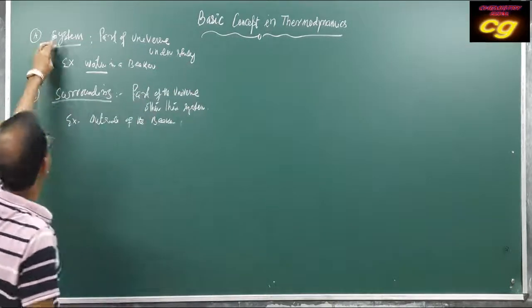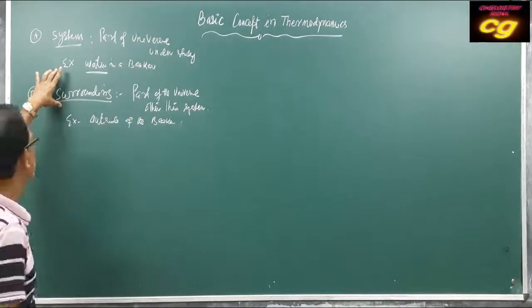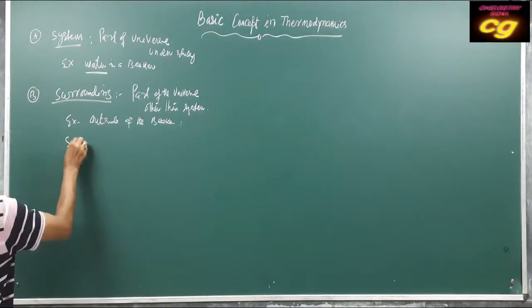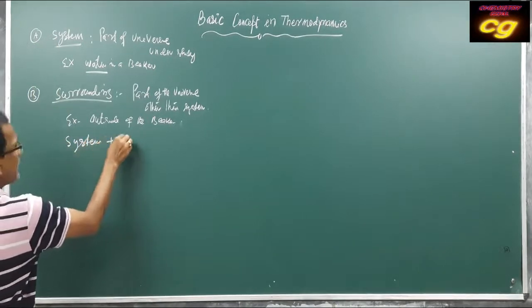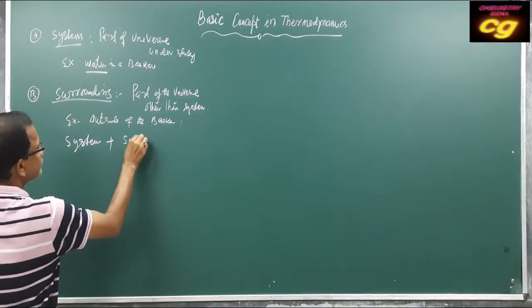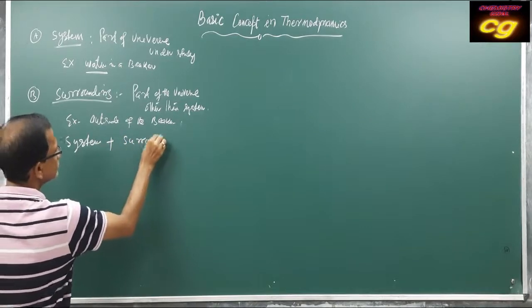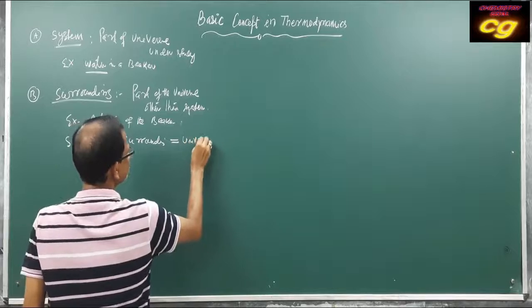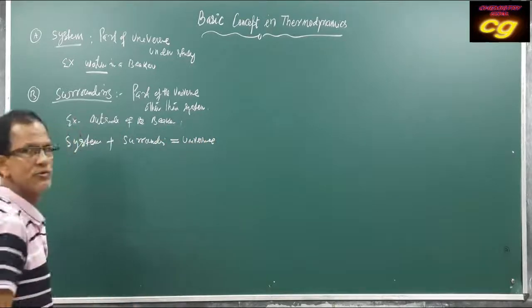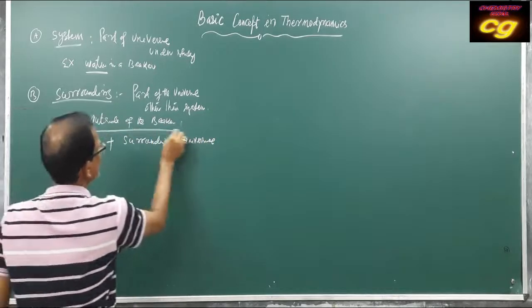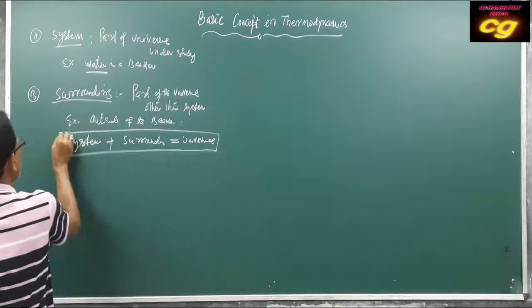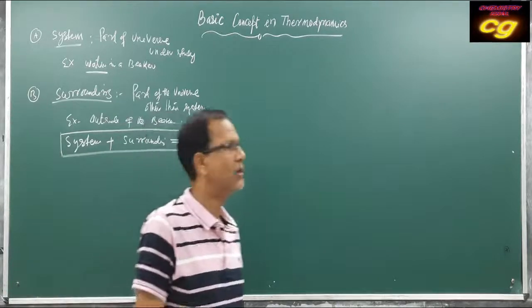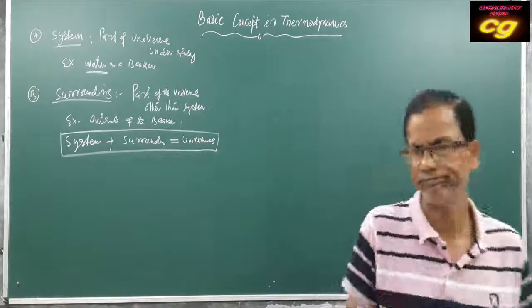And both system and surrounding together give the universe. System and surrounding together give the whole universe.